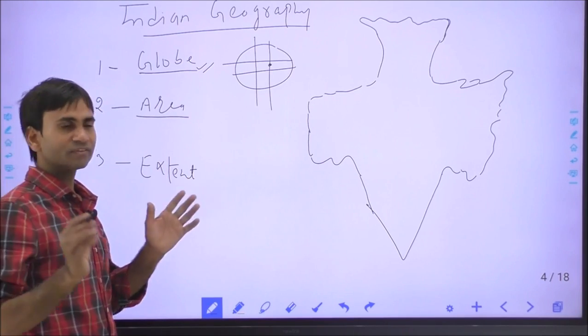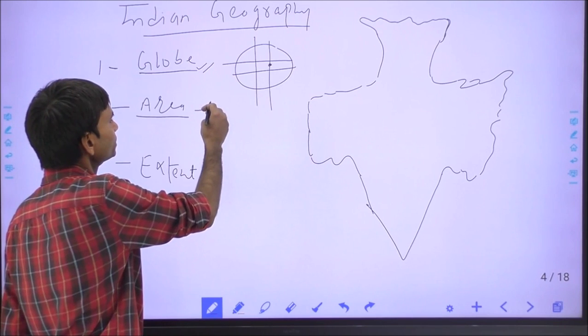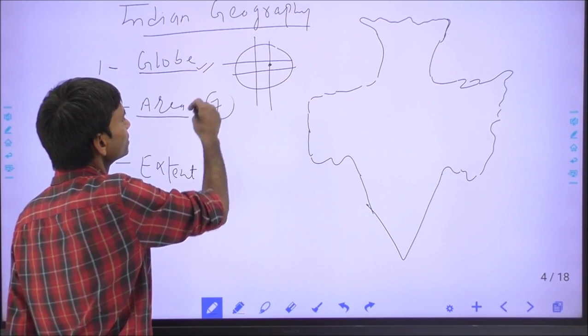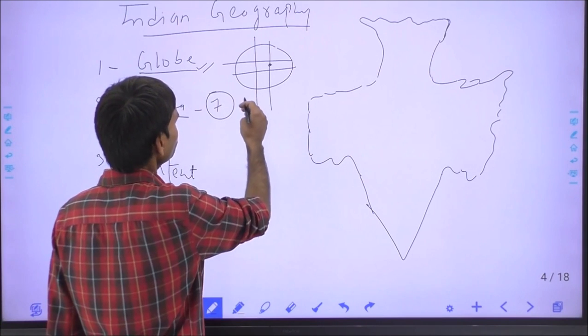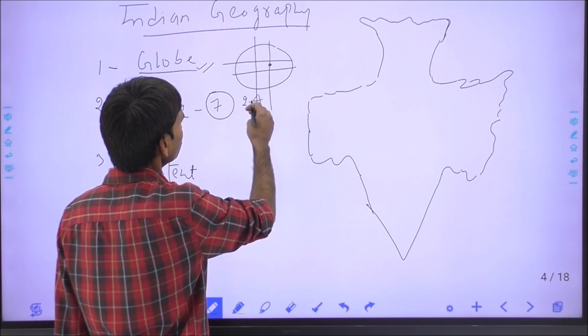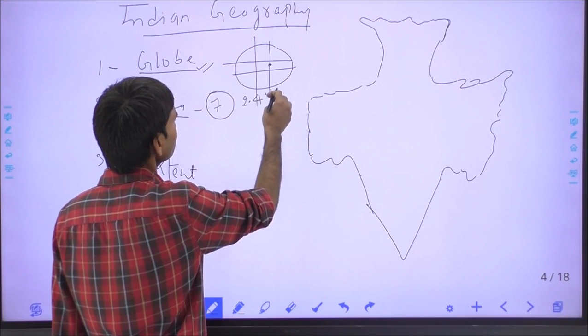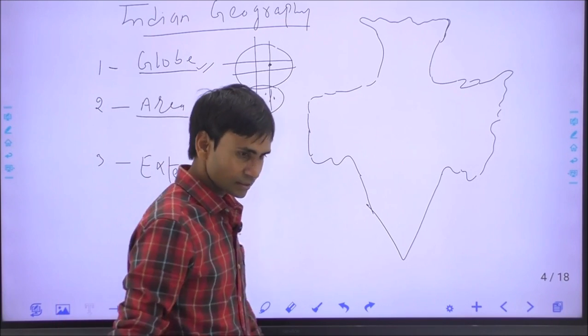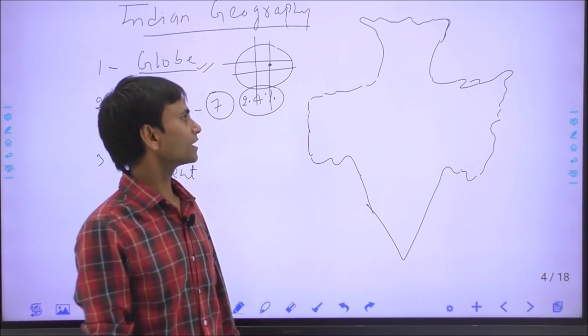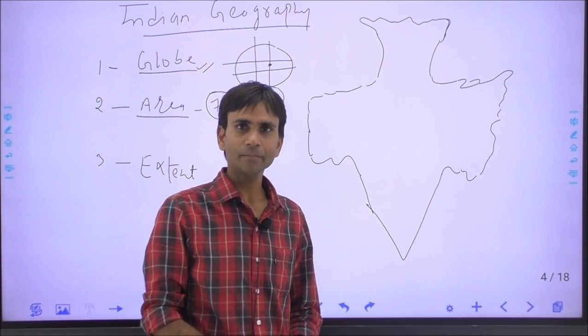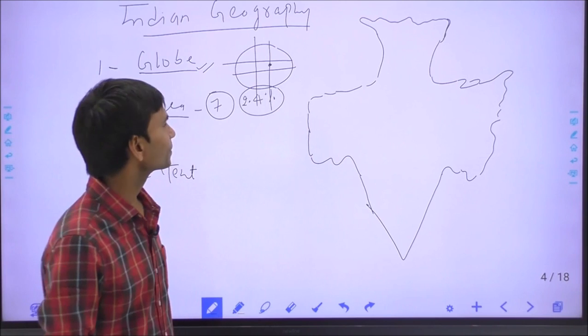India geographically is the 7th largest country in the world, and India has 2.4% of the total geographical area of the world. These are the countries bigger than India: Russia, Canada, China, America, Brazil and Australia.